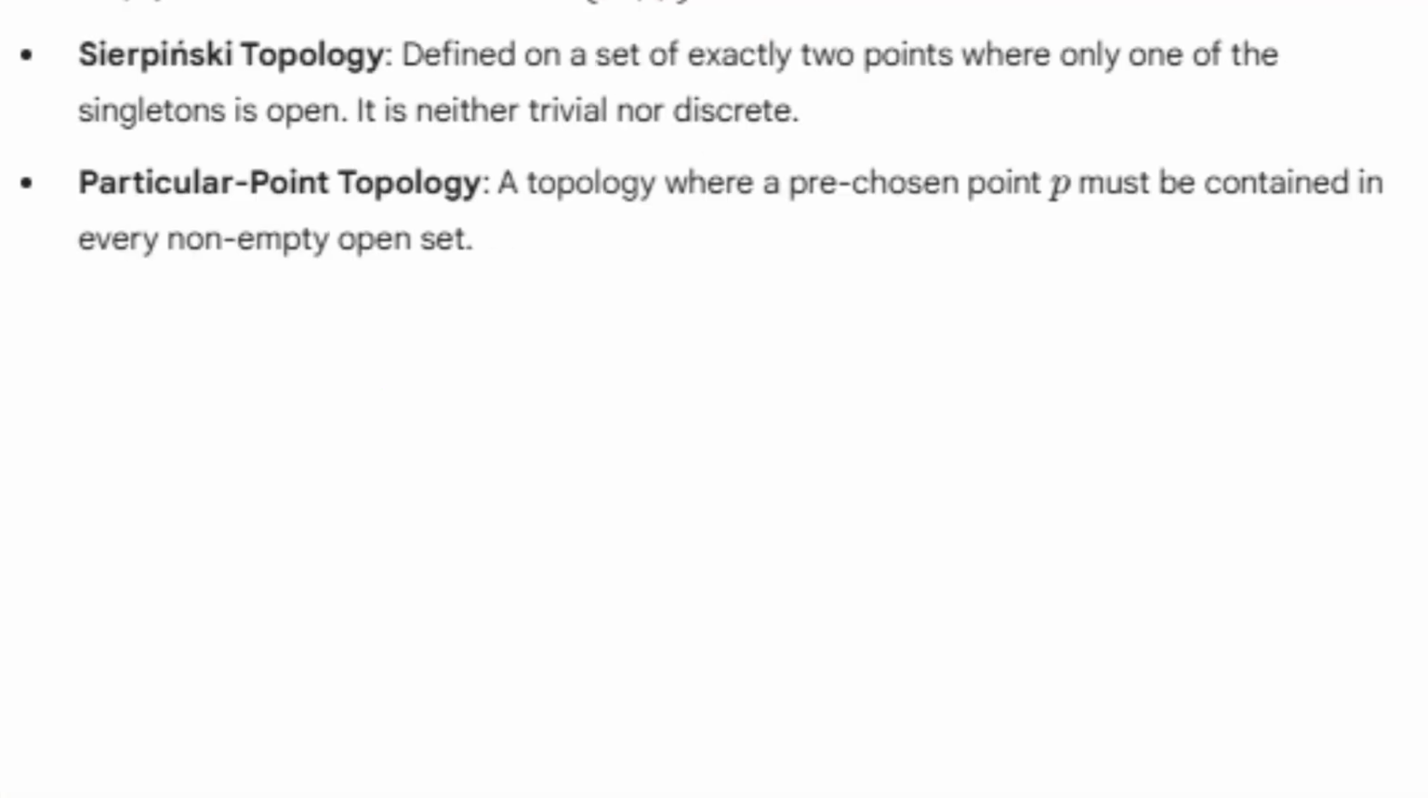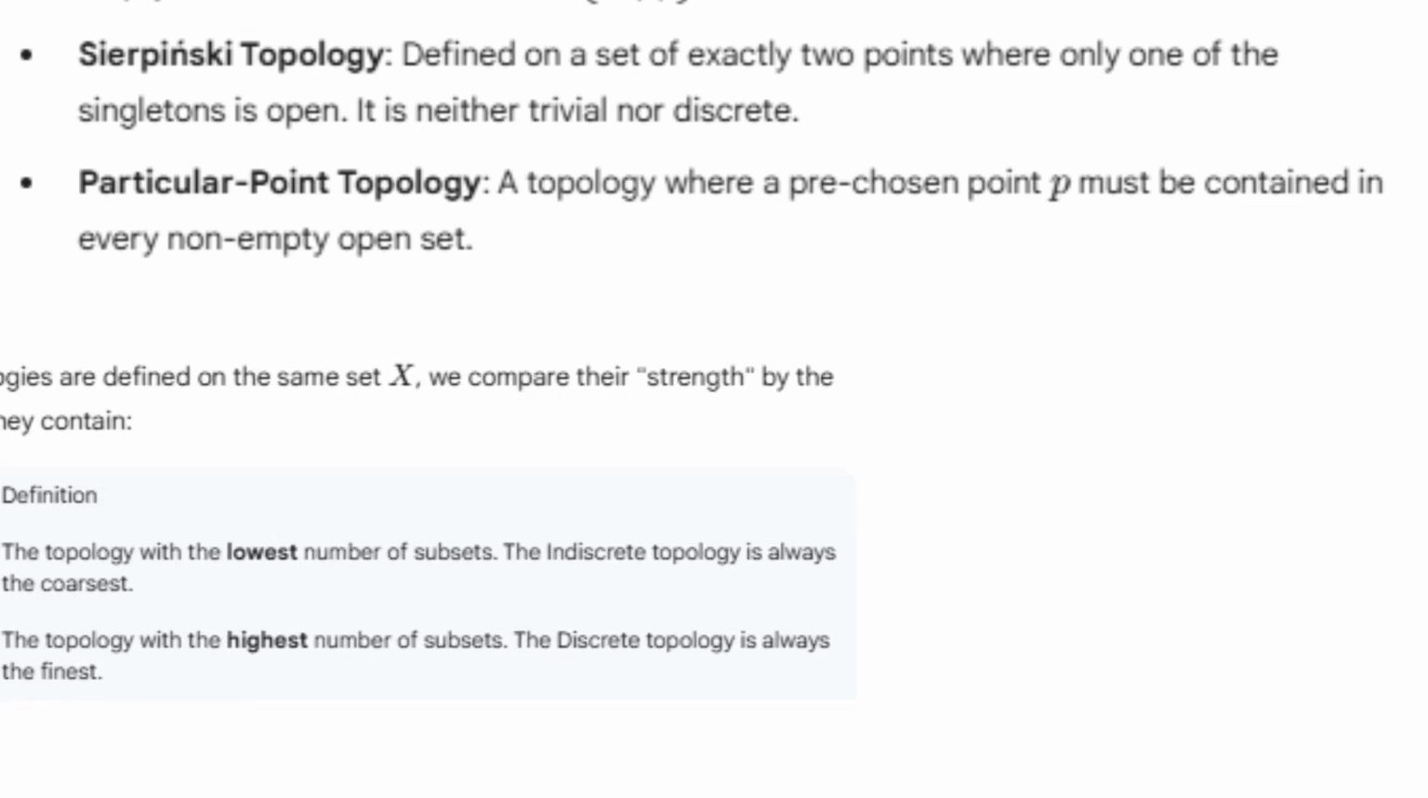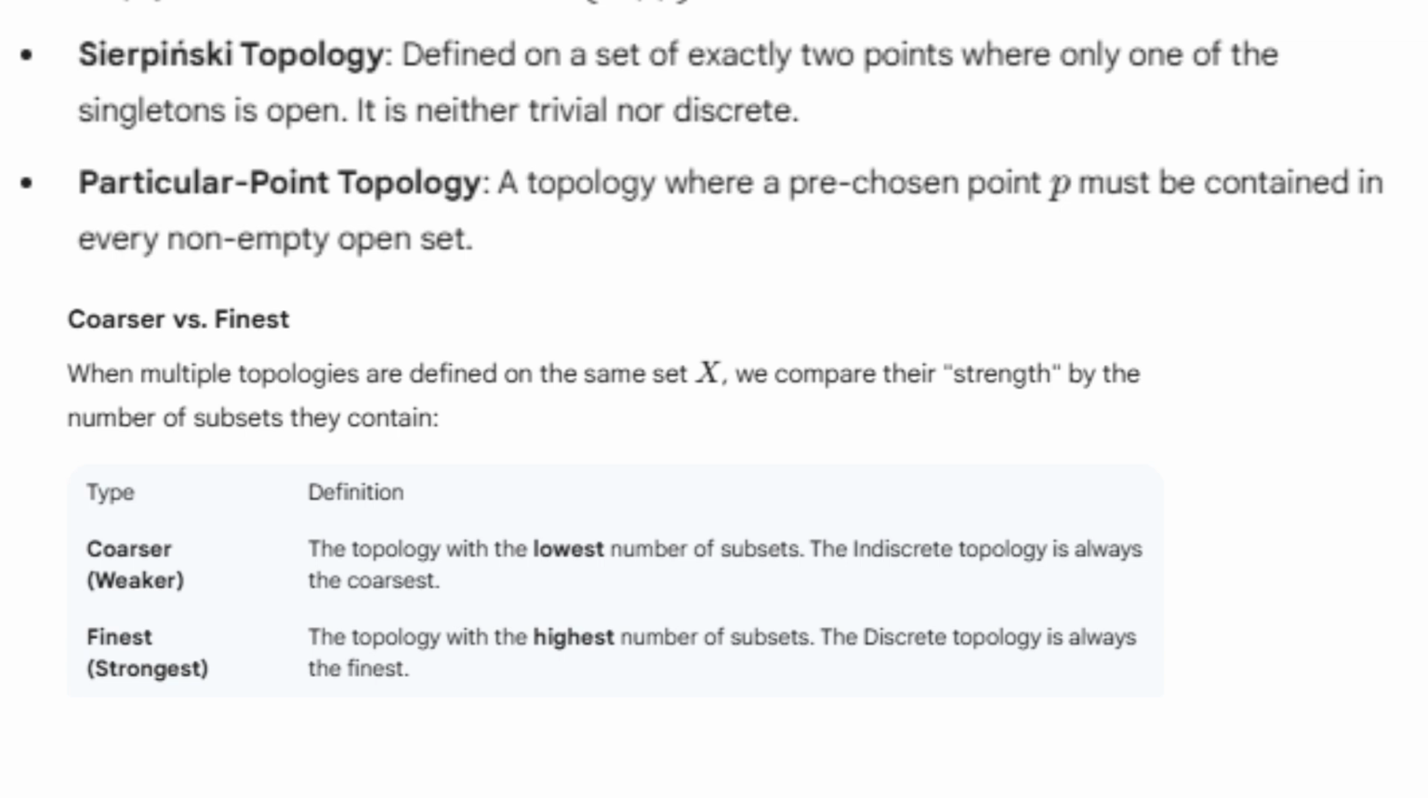Another type of topology is called a particular point topology. This is a topology which contains a pre-chosen point, let's call it P, and any subset is open if and only if it contains the point P. Stay with me. I know that may seem complex, but I'm going to explain it. The other type is called the coarsest topology. This is a topology with the lowest number of subsets. The last one is the finest topology. This is a topology with the highest number of subsets.